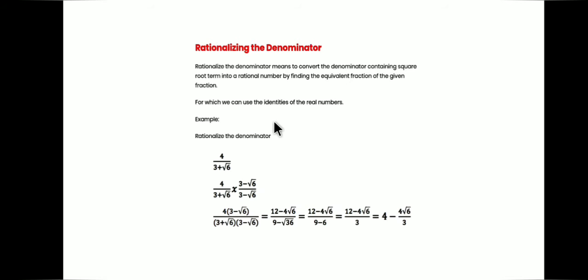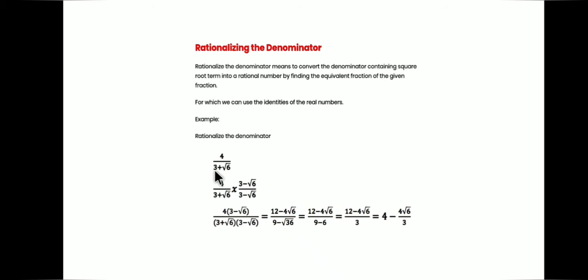Let us learn how to rationalize the denominator. Rationalize the denominator means to convert the denominator containing the square root term into a rational number by finding the equivalent fraction of the given fraction. Example: 4 upon 3 plus root 6. In the denominator, root 6 is an irrational number. You have to get rid of this irrational number and make this denominator rational.